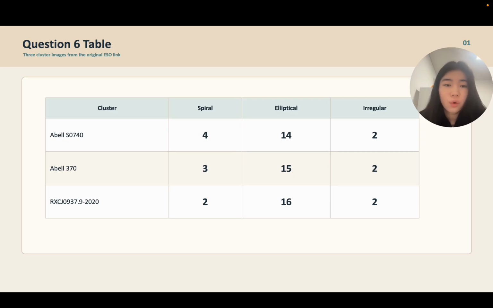My counts were 4 spirals, 14 ellipticals, and 2 irregulars for Abell 0740, 3 spirals, 15 ellipticals, and 2 irregulars for Abell 370, and 2 spirals, 16 ellipticals, and 2 irregulars for RXCJ0937.9-2020. These results still match what we expect in dense cluster environments, where galaxies have undergone many past interactions and where elliptical systems are common.